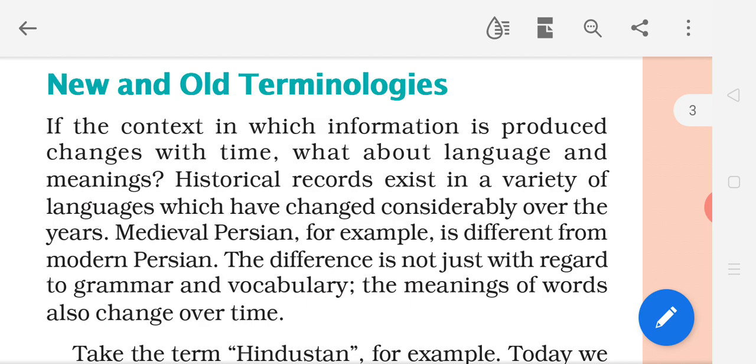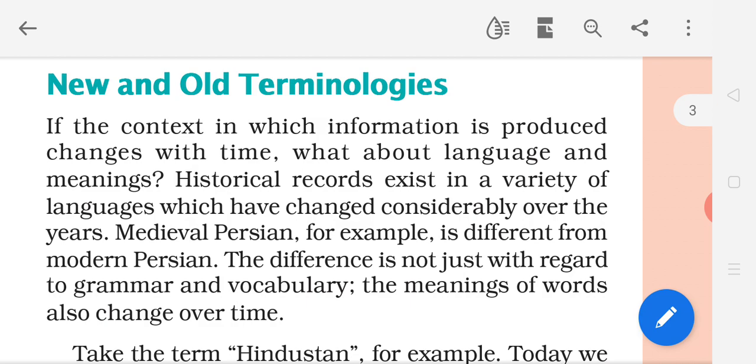So try to understand. Here context means text. If the text in which information is produced changes, the text which provides information, we can see the changes in that particular text.